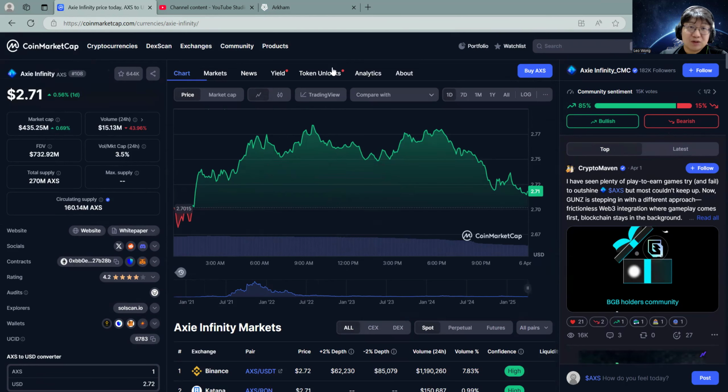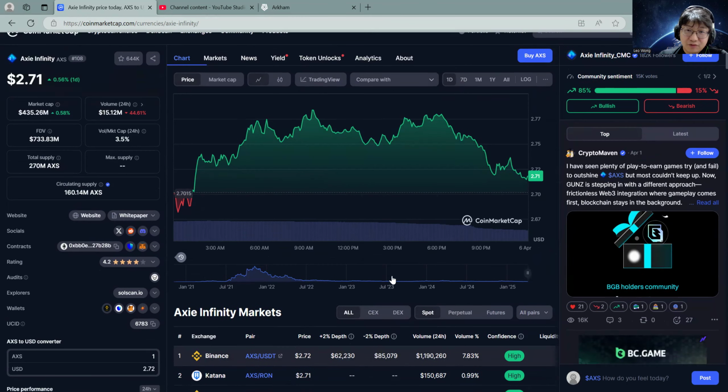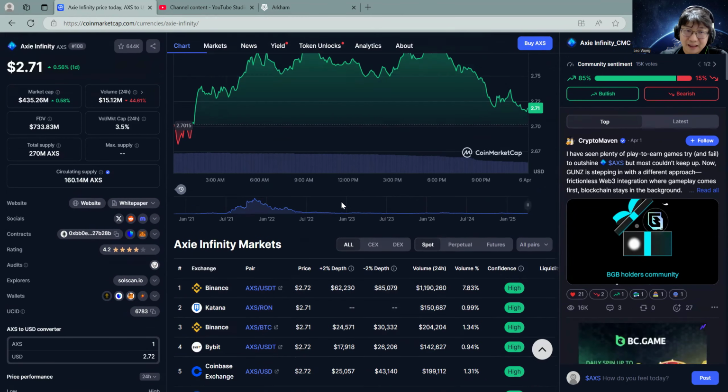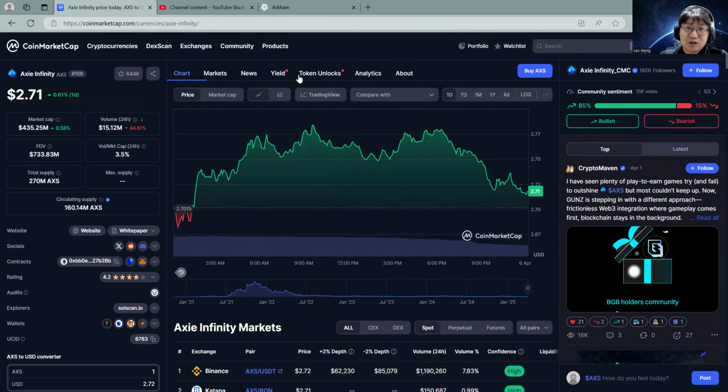Why? This is brand new to CoinMarketCap. We did not have this two years ago, so I always had to look on a different website for this information. Once again, on the left side, you can see a lot of information here. Volume in here is not too bad. Okay. But right in here, you see token unlock.